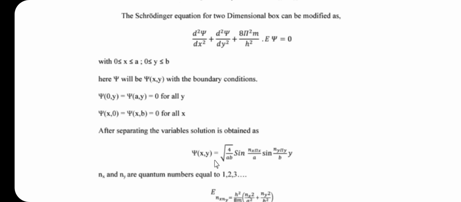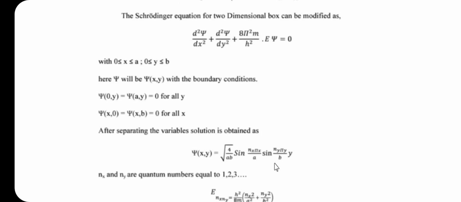After separating the variables, the solution is obtained as psi equal to under root 4 upon ab into sine of nx pi x divided by a into sine of ny pi y divided by b.